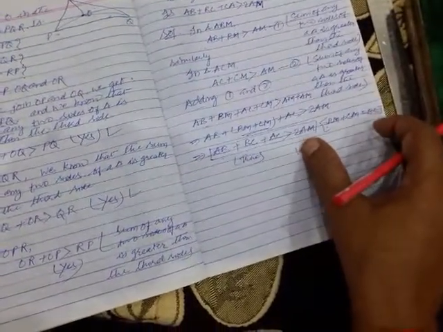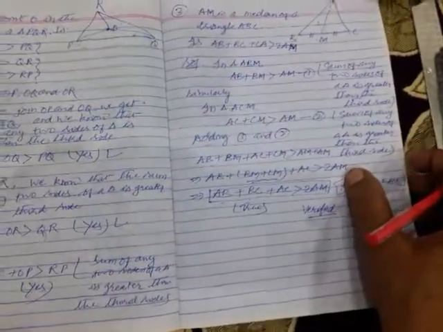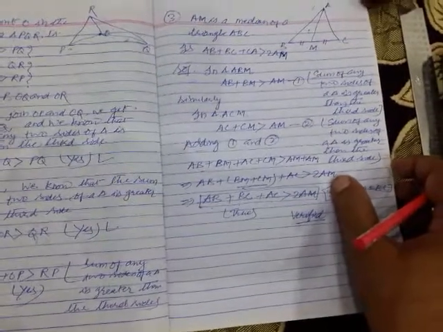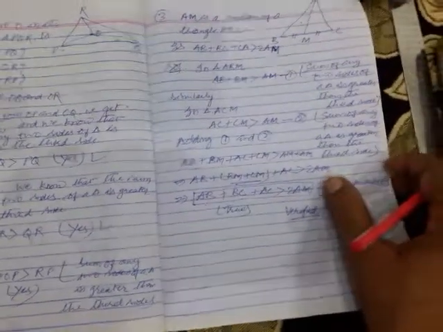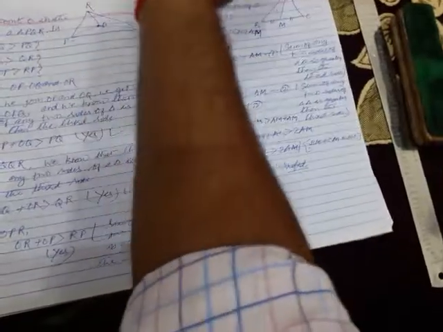So question number 1, 2, 3 of exercise 6.4 we have seen. Clear? In the next class we will see question number 4, 5 and 6. They are very much important. They are hard, that is, higher order thinking skills. Clear? And they are very important questions in view of the examination.